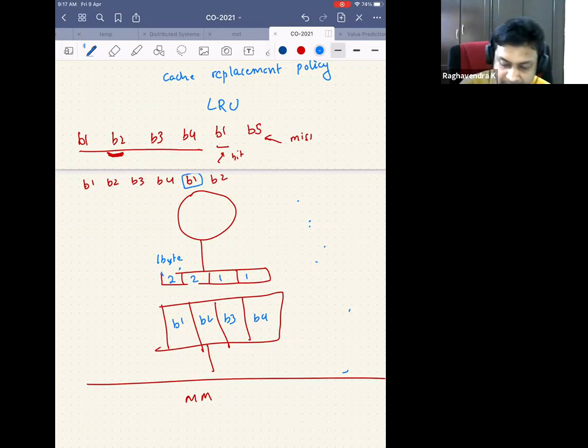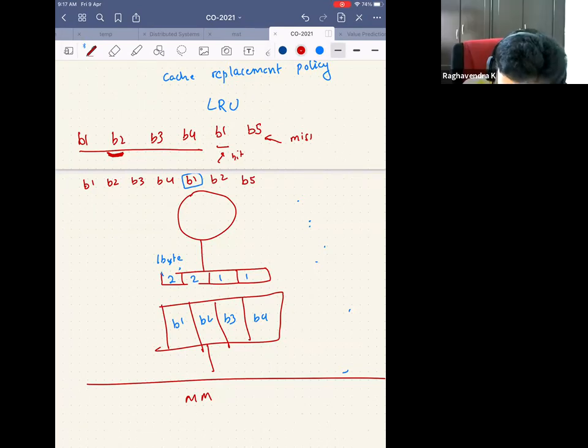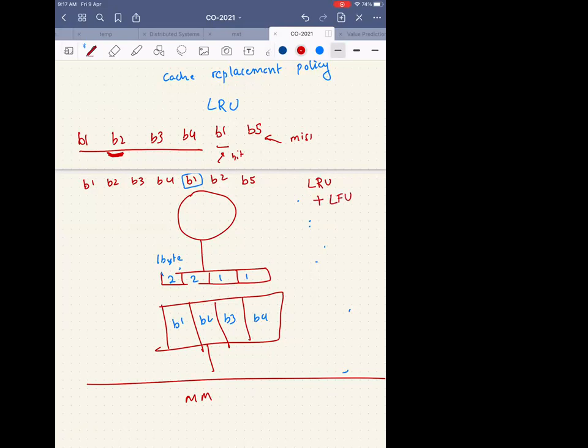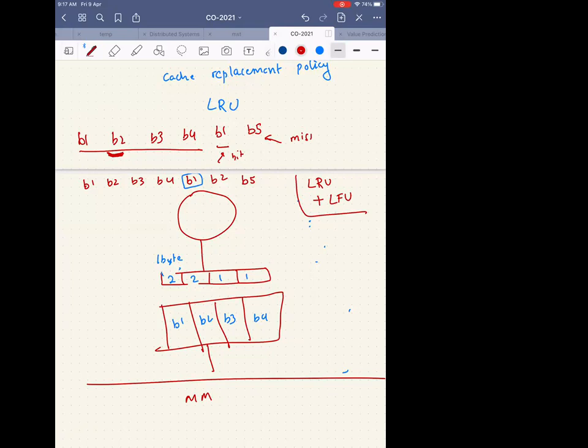So now let's say the CPU generated an address, say B5. He will look at these counters, and whichever is the least, he will pick. So now will you pick B3 or B4? Because both of these are least. Sir, we can implement least frequently used also in the same. So you are saying I will implement both least recently used and least frequently used. First I will pick the least frequently used one, and then I will pick the least recently used one. Yes, sir. Okay.